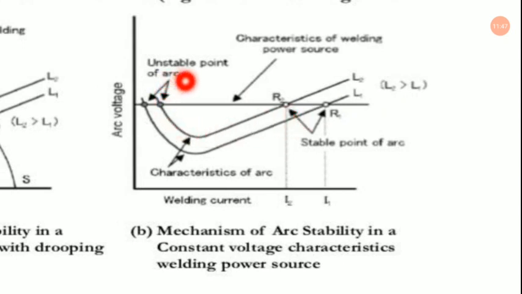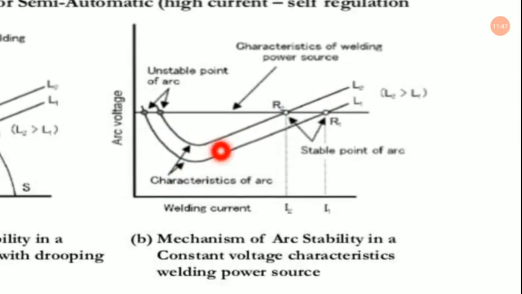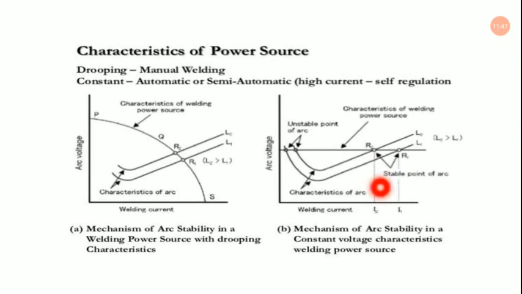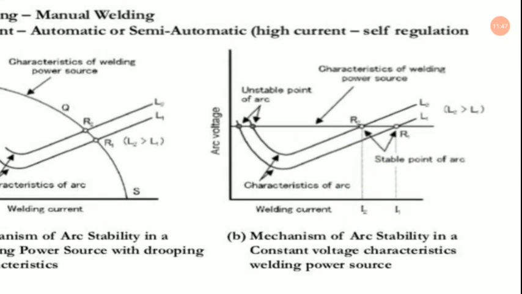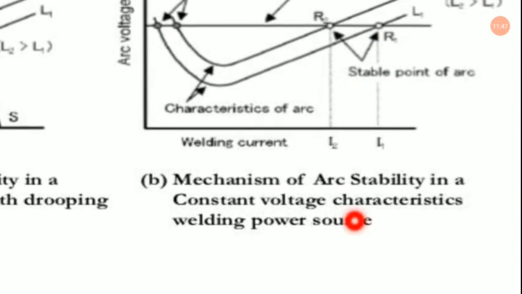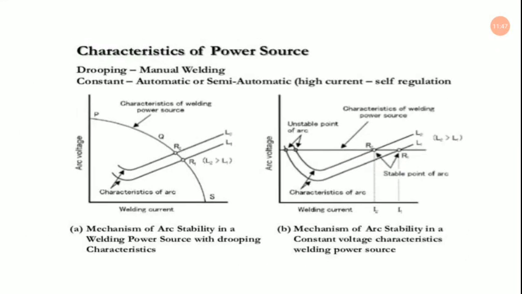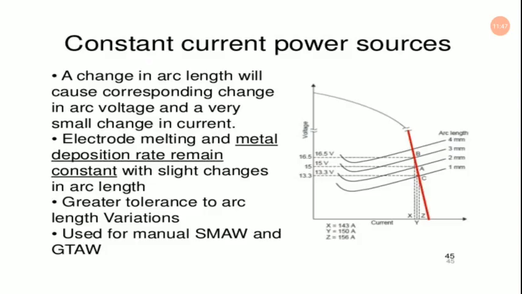So we are having this unstable point of arc, these 2 points, and the graph shows these 2 lines over here, this ones and this ones. So these are the resistances, and this is the L1, L2. This is a stable point of the arc, these 2 points, and corresponding are I1, I2, current is given over here. So this is the mechanism of arc stability in a constant voltage. Here the voltage is constant, voltage is constant characteristic. So this is the comparison between the 2 power sources.